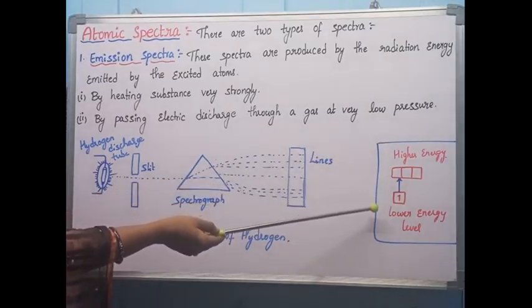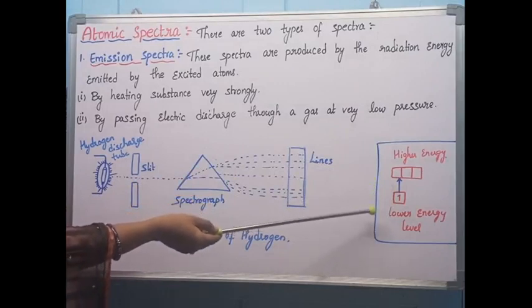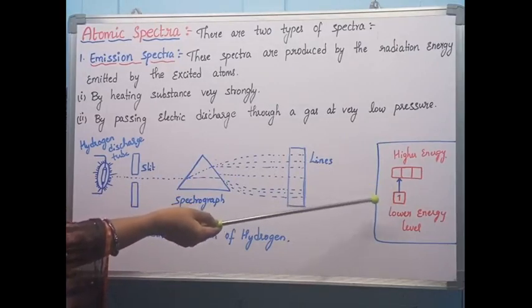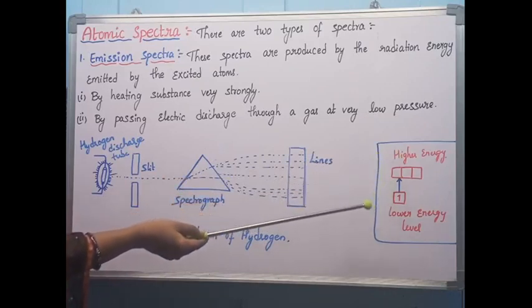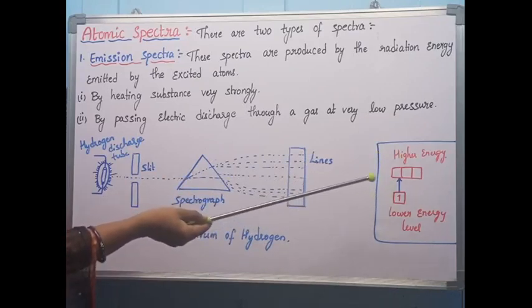Whenever they are moving to a higher level, they require energy, so they absorb radiation in the form of energy. After reaching the higher level, they are unstable and they move down and emit the radiations. That is called the emission process.